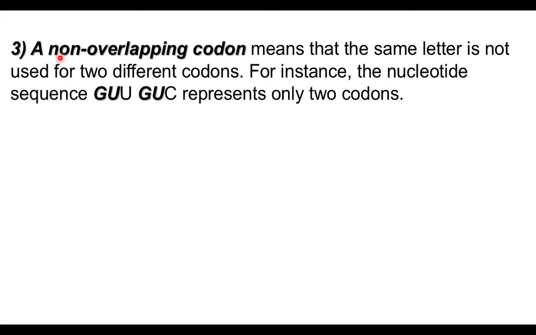The genetic code is non-overlapping. That means the same letter is not used for 2 different codons. Example, GUU, GUC represents only 2 codons. Another codon cannot be GUU, another codon cannot be GUC. GUU, GUC can act as 2 codons. So non-overlapping means that the same letter is not used for 2 different codons.